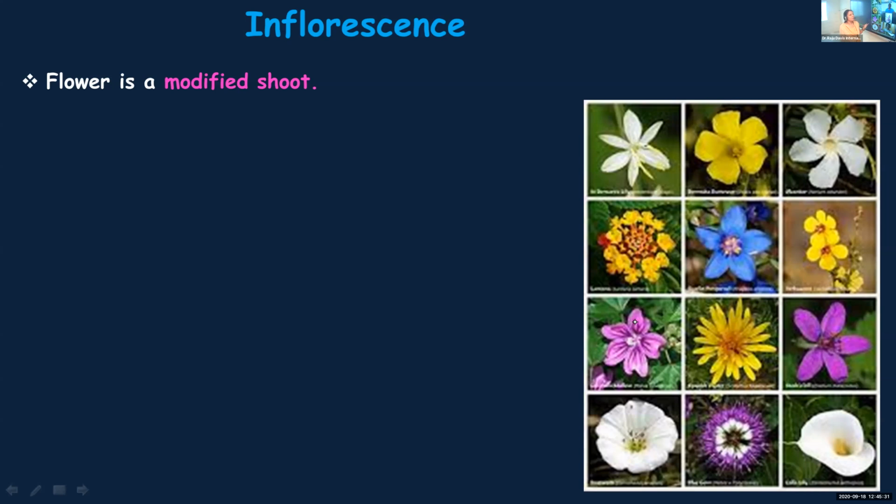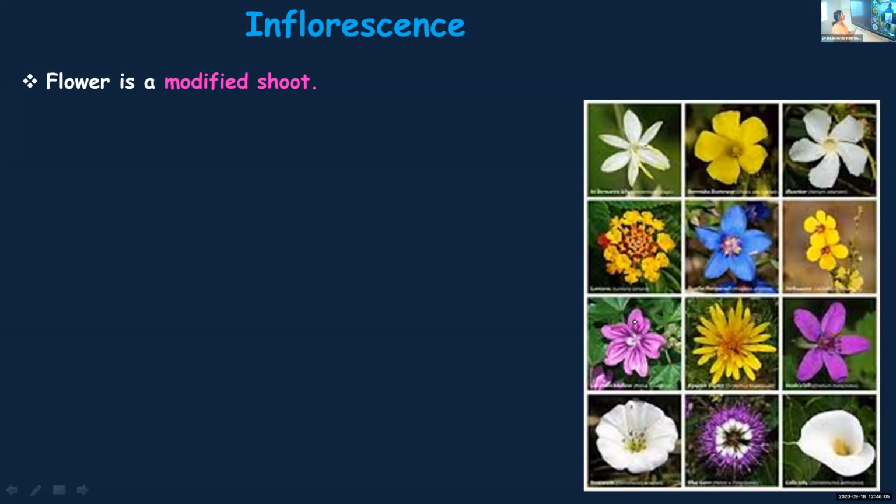So apical meristem means the meristematic cells which are present at the tip of the root and the shoot. Apical came from the word apex. Apex means tip. So apical meristems are the meristematic tissues present at the tip of the root and the shoot. The most important feature of meristematic cells is that they are actively dividing cells. They keep on dividing and they bring about growth.